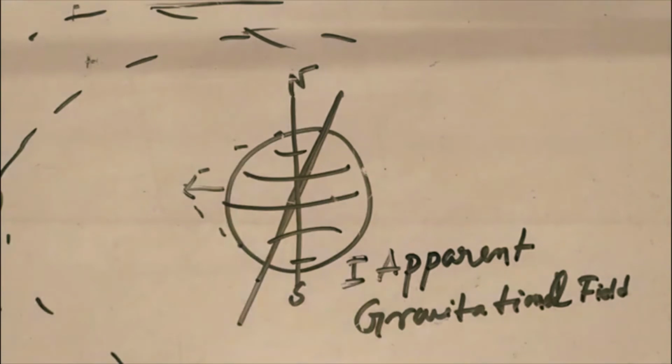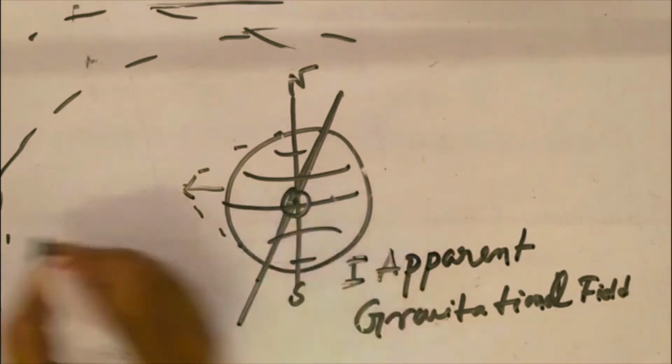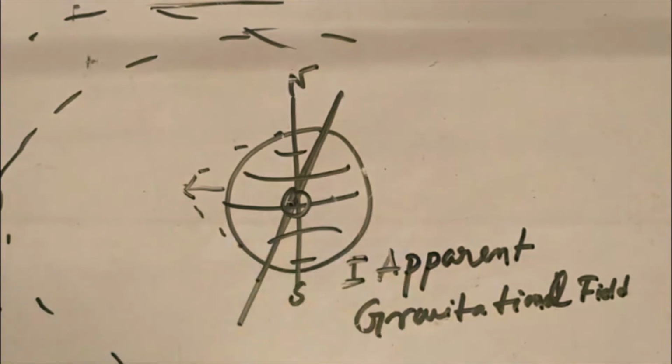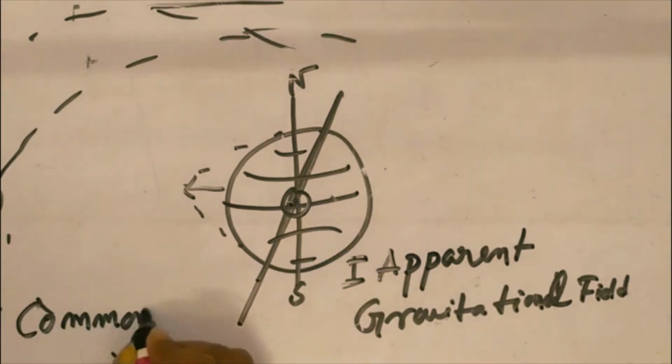The second important point is that earth and moon are a system orbiting around a common center of gravity. So earth and moon have a common center of gravity, and the earth is spinning and the moon is orbiting due to attraction of the common center of gravity.